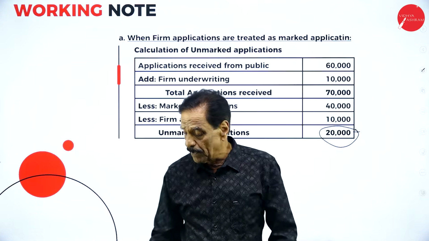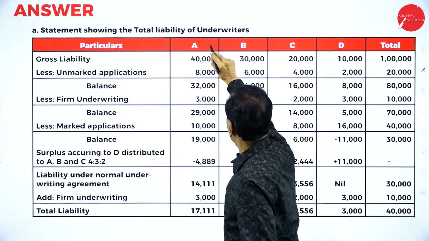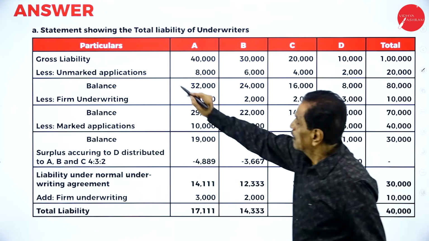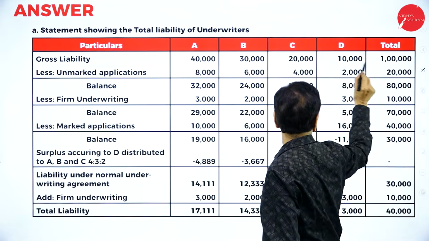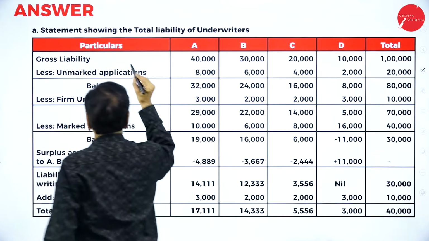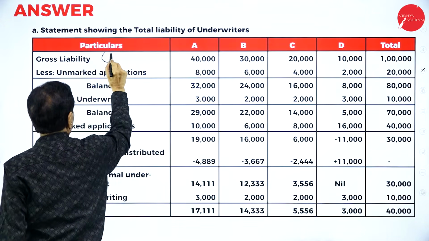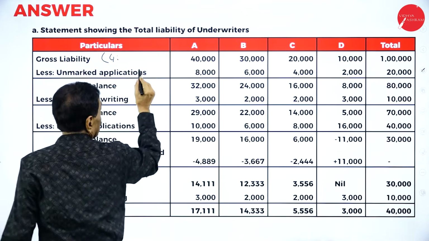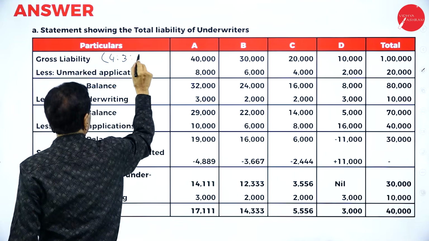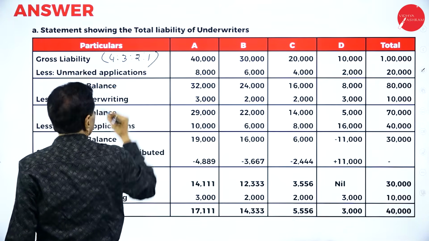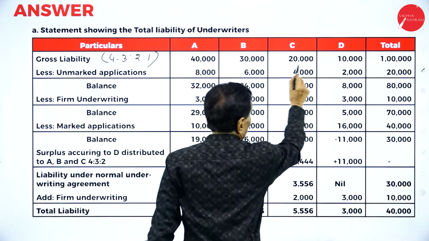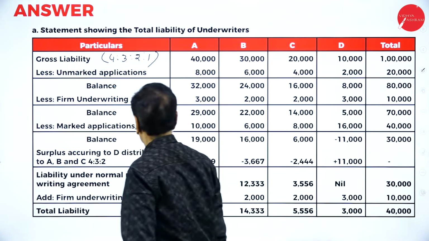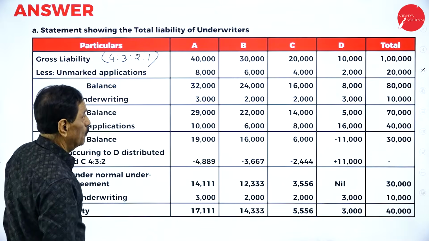We'll go with the problem now. Statement showing total liability of the underwriters. Gross liability 40,000, 30,000, 20,000, 10,000, 1 lakh. So that means they are in the ratio of 4:3:2:1, if we cancel the zeros.